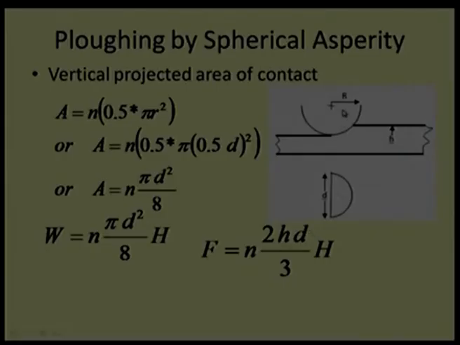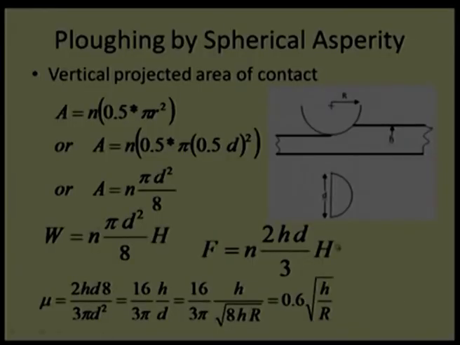So, we can play with h by r and find out what the result will be and how the results will vary. So, in that case, if I want to find out the coefficient of friction due to the deformation, particularly due to spherical asperities, I can simply say f divided by h, the expression will be something like this. Rearranged, this expression will turn out to be 16 divided by 3 into pi h by d.